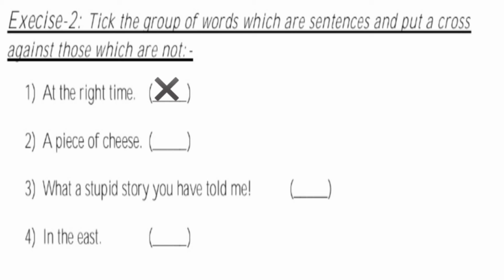See again, this is not a sentence, this is a phrase. Why? Because it does not have any subject or verb. It is making incomplete sense. A piece of cheese. Incomplete sense means it is a phrase. So again I will put a cross.